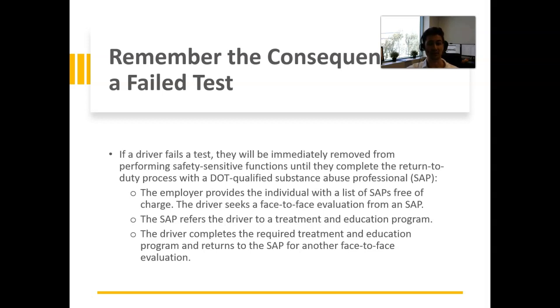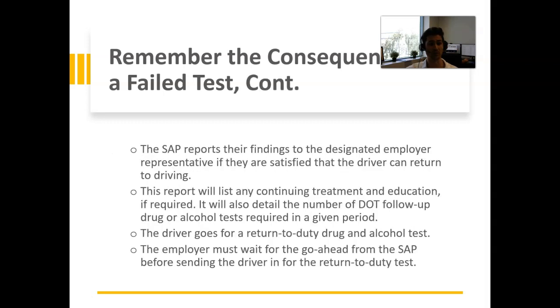The driver then seeks a face-to-face evaluation from an SAP, at which point they refer the driver to a treatment and education program. The driver completes a required treatment and education program and returns to the SAP for another face-to-face evaluation. From there, the SAP reports their findings to the designated employer representative if they're satisfied that the driver can return to driving. This report will list any continuing treatment and education if required. It also details the number of DOT follow-up drug or alcohol tests required in a given period.